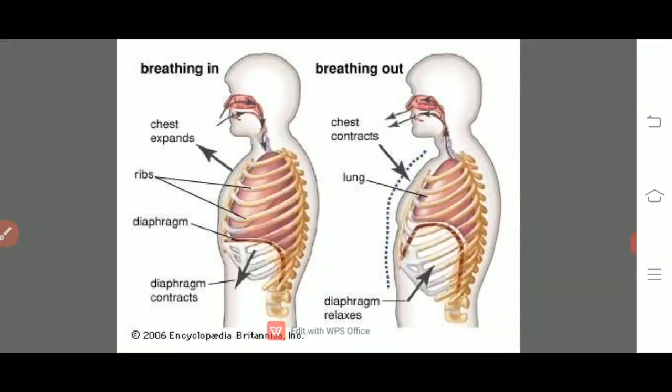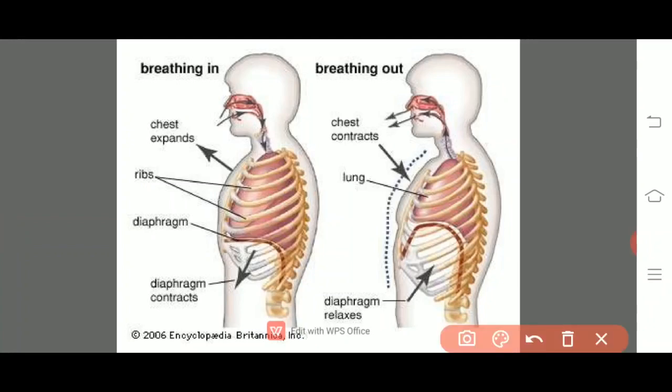And then see the mechanism of breathing. In the mechanism of breathing, as we know, there are 2 steps. One is inspiration, another one is expiration, inhalation and exhalation otherwise. See here what happens when we breathe in and when we breathe out.